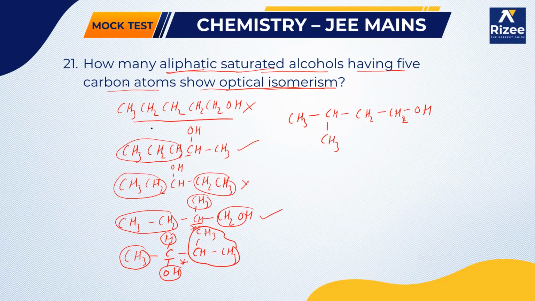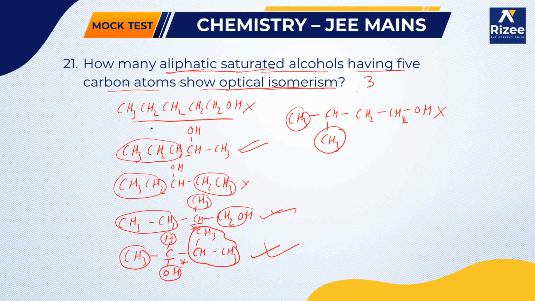And here you can see no chiral carbon, because this CH3 and this CH3 are the same, so it is optically inactive. Which are the optically active isomers? This one, this one, and this one. Totally 3 optically active isomeric compounds can be formed by this alcohol. Okay.